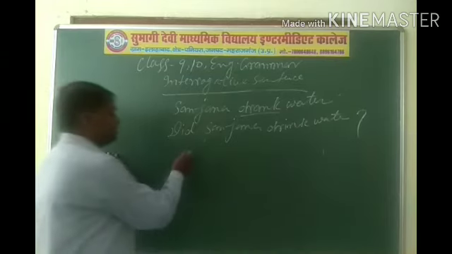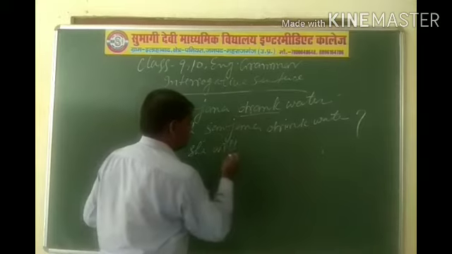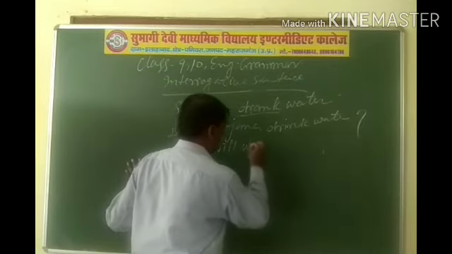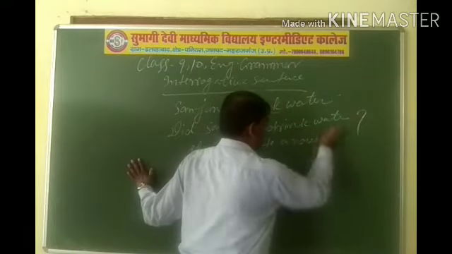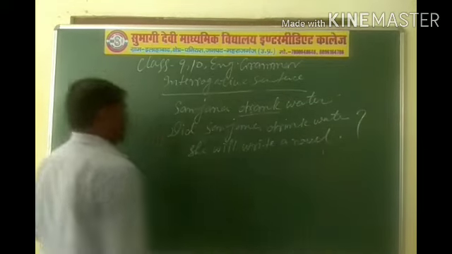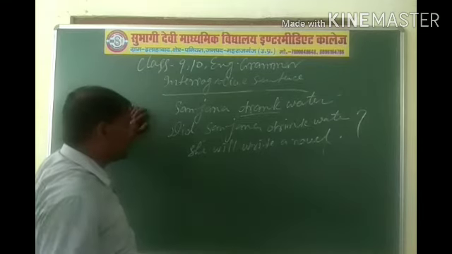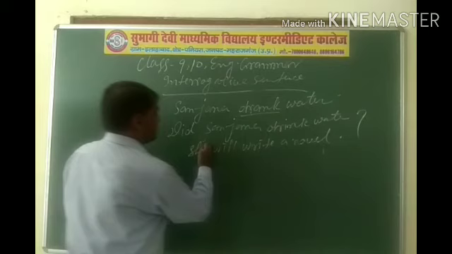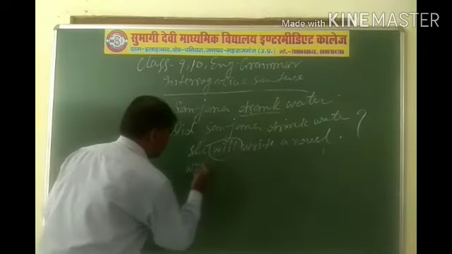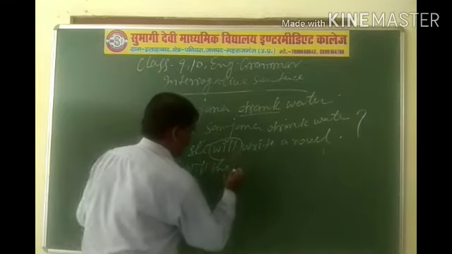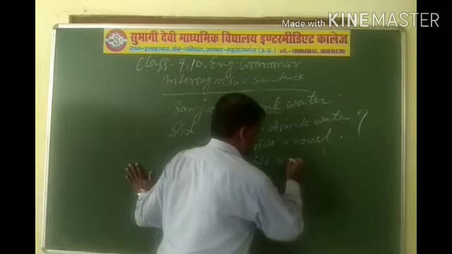Future indefinite. She will write a novel. And if you want to change this affirmative sentence into interrogative sentence as yes or no type, then you have to put down first of all auxiliary verb. Will she write a novel?